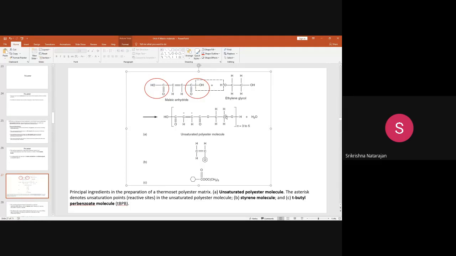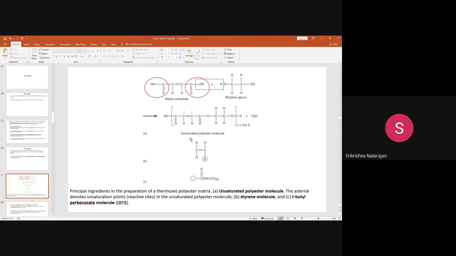Here you see, wherever these double bonds are, this asterisk portion is the C double bond C, and here too, this portion especially, is where the unsaturation points are. So these are the reactive sites. Wherever these double bonds are, a reaction is possible to convert them into single bonds. That opportunity is there. So now you have an unsaturated molecule.